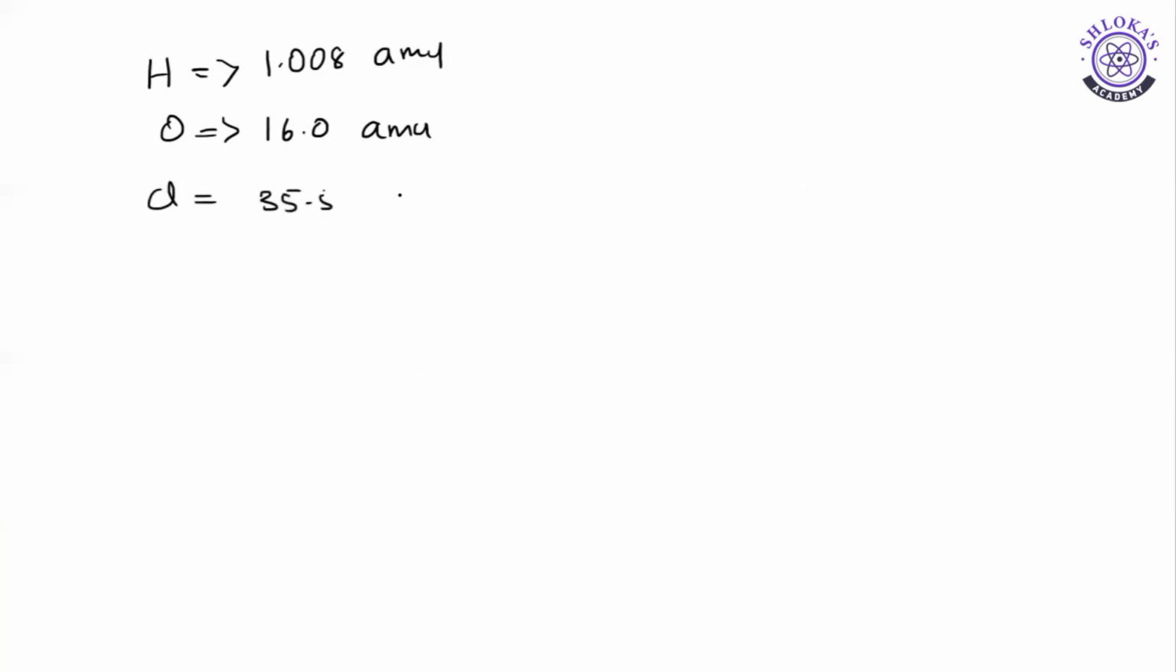The atomic mass of hydrogen is 1.008 AMU. Oxygen is 16.0 AMU. I'm not saying grams or anything like that, and chlorine is approximately 35.5 AMU. Actually, they do not have any unit, but we are writing them with AMU. So why do these elements have fractional values? Oxygen is a whole number, but these are fractional values. These are not actual atomic weights, these are average atomic weights.